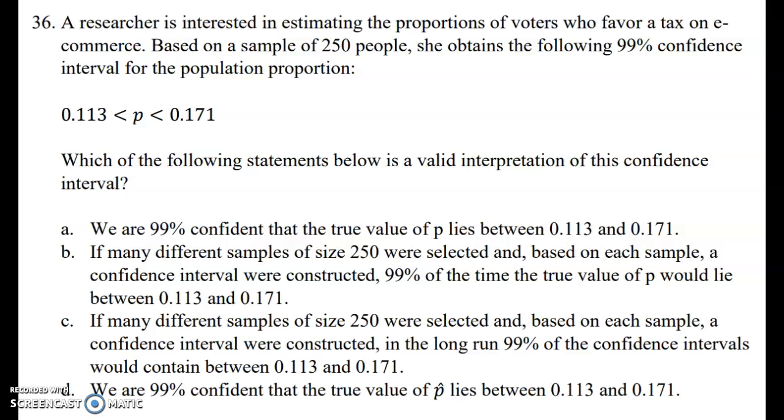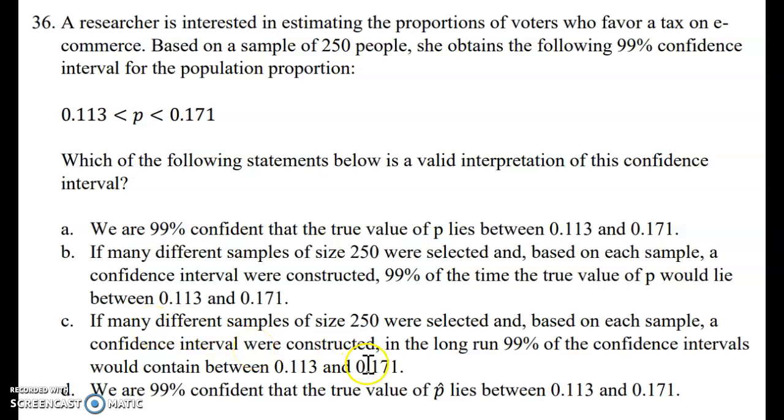Okay, well, we are always trying to estimate the population parameters, okay? So if we scroll through these, A is talking about the true value of p, which is a population parameter for proportion, so that could be the answer. B is talking about the true value of p, which is the population parameter for proportion. Okay, it could be B.